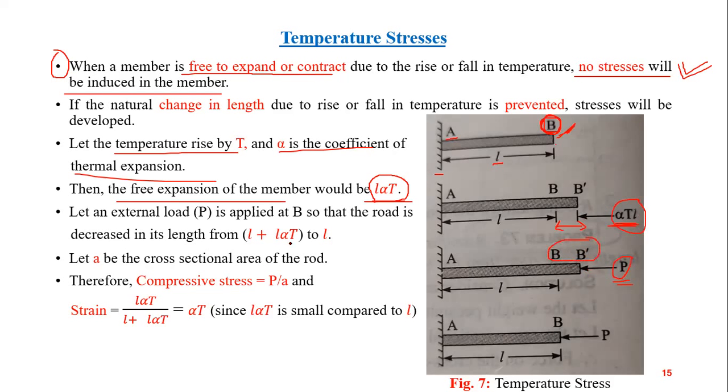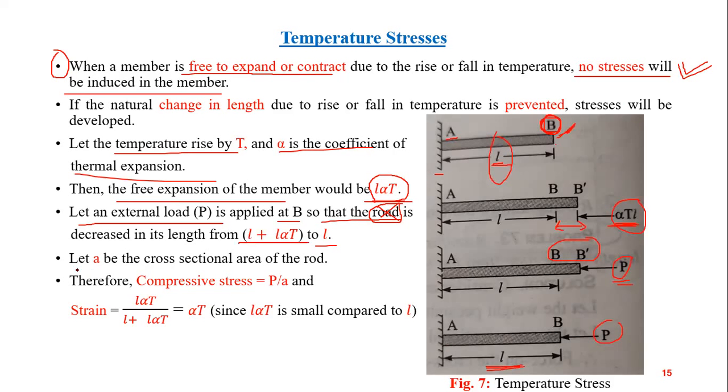Let an external load P be applied at B. This rod is decreased in its length from L plus L alpha T to L. Meaning when the load is applied, the length is again decreased back to L, same as the original one.